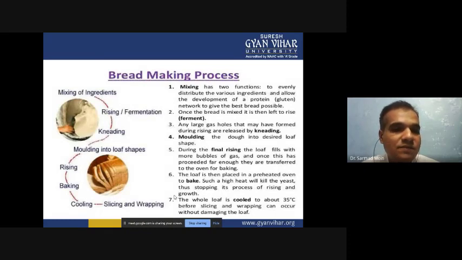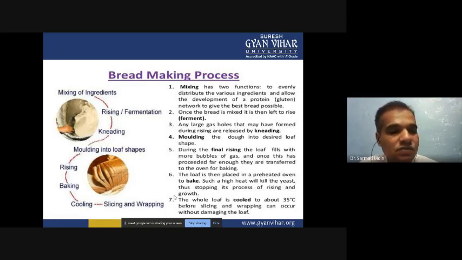Now, how do we prepare bread in the industry? First, we mix the ingredients in the flour. Different types of flour can be taken, like wheat flour and sorghum flour, and you can mix other types of grain so that the fragrance and ingredients are enhanced. In this way you can prepare different types of bread. Then you add the yeast after making the dough, and you have to let it rise through fermentation.